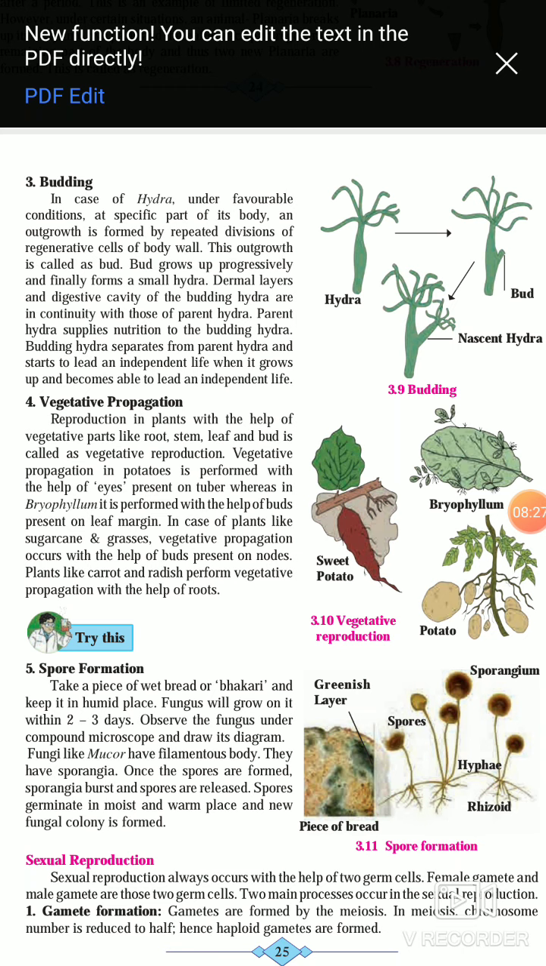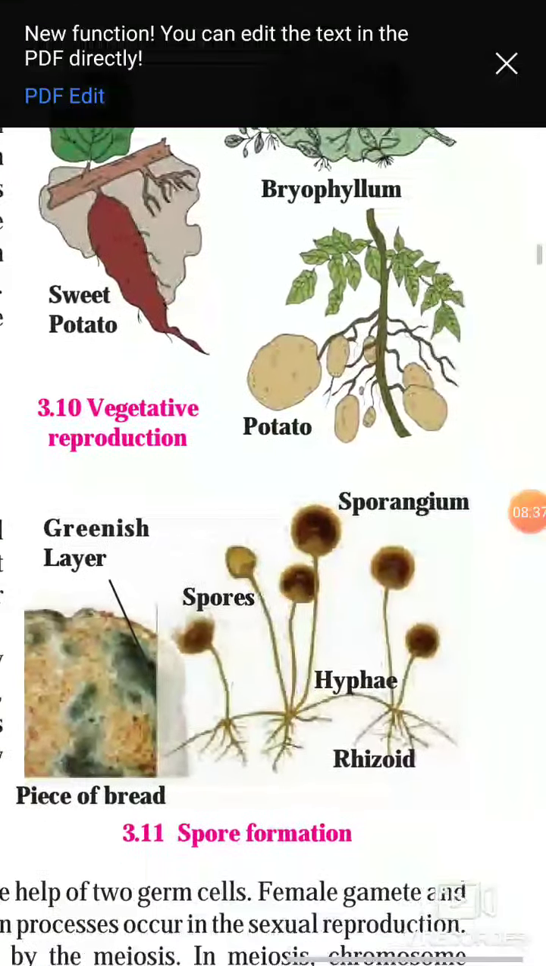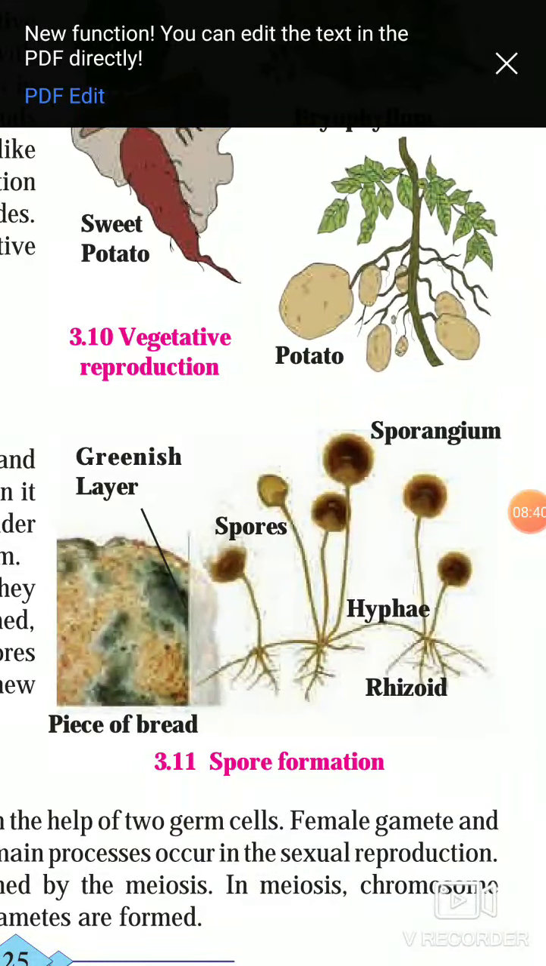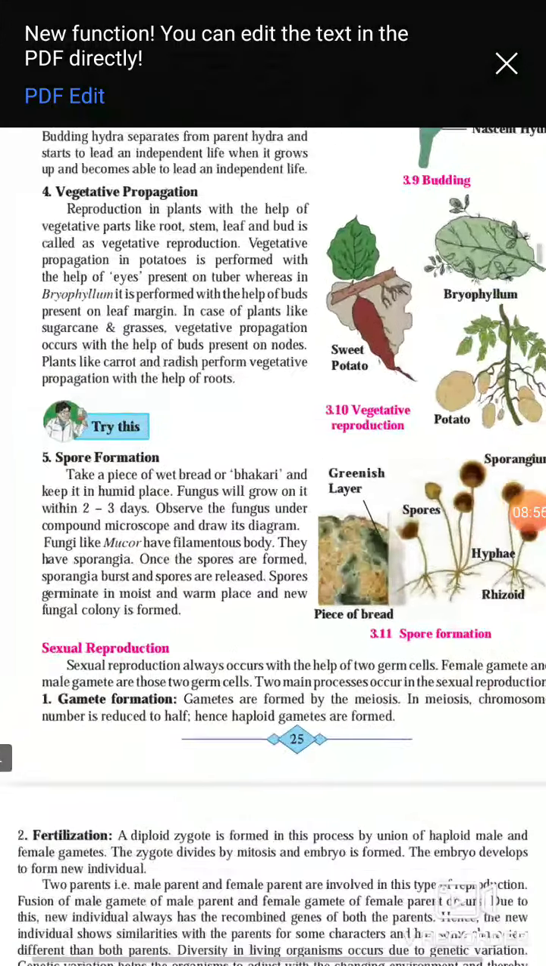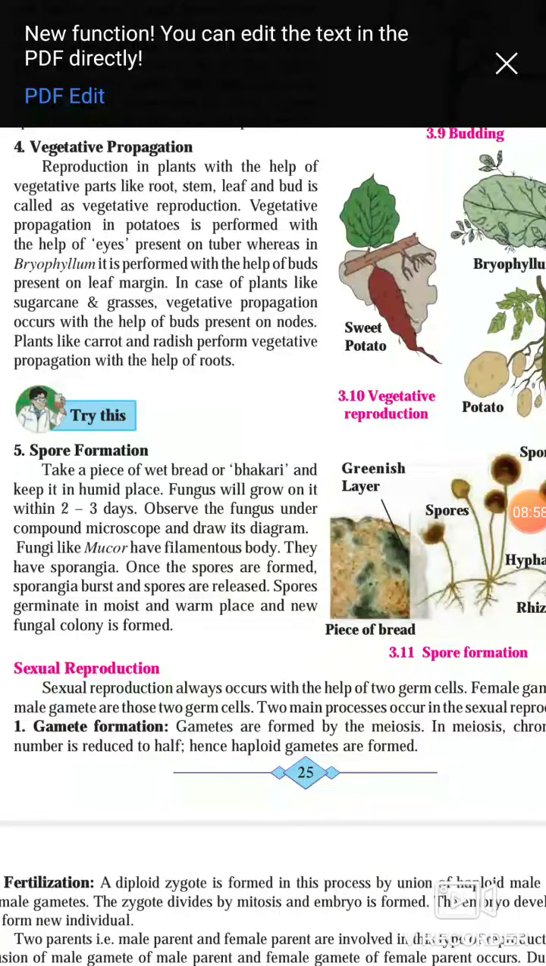Now the last type of asexual reproduction, that is spore formation. As we have seen, spores are there everywhere in the air. So spores are seen in fungus like mucor. If we take a piece of leftover bhakri or bread and keep it in a humid place, fungus will grow.